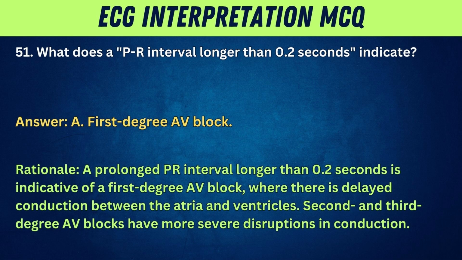First degree AV block. Rationale: a prolonged PR interval longer than 0.2 seconds is indicative of a first degree AV block, where there is delayed conduction between the atria and ventricles. Second and third degree AV blocks have more severe disruptions in conduction.